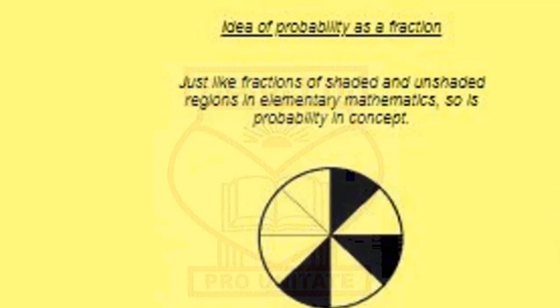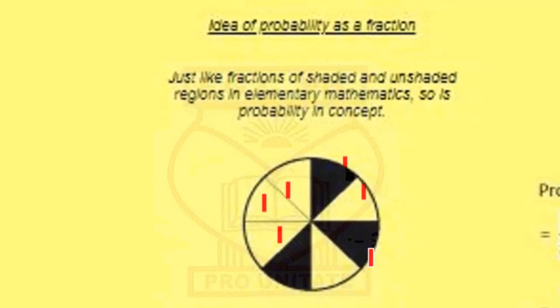If you still recall, when you are asked for the fraction of the shaded portion, you have to count the shaded regions, 1, 2, 3, and then count all the regions, which would be 1, 2, 3, 4, 5, 6, 7, and 8.